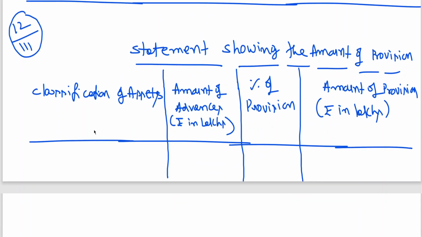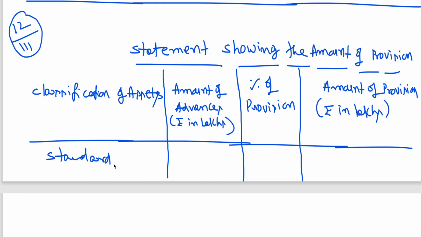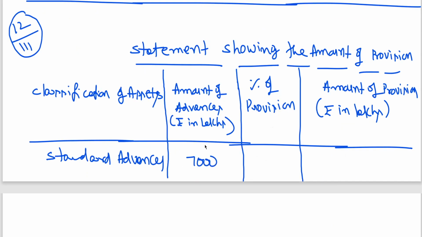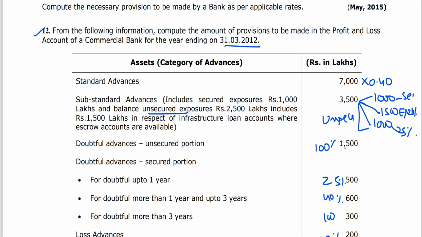Okay. So let me start with first, standard. Standard advances. Assets also can be called as advances. Standard advances, you can see 7,000 lakhs, and on that what is the percentage? 0.40. It is coming to 28 lakhs. The next one. After that, substandard advances.